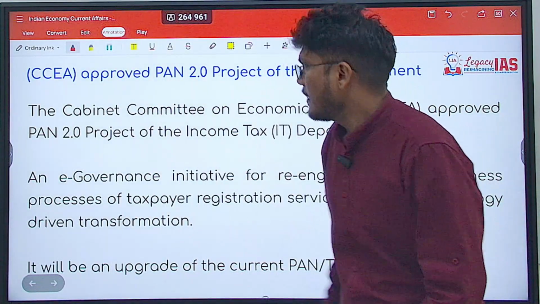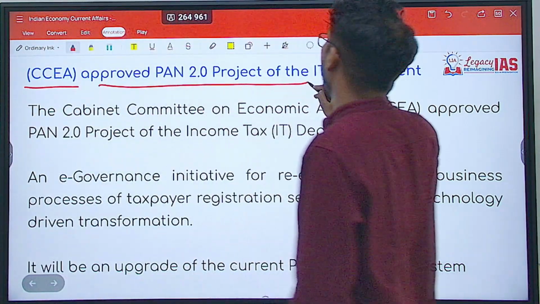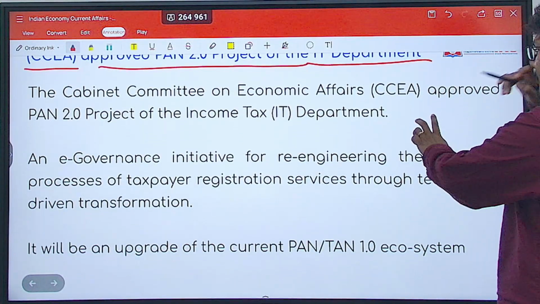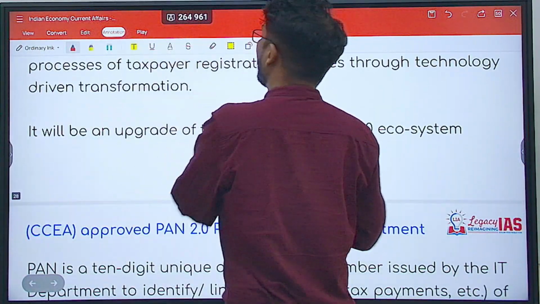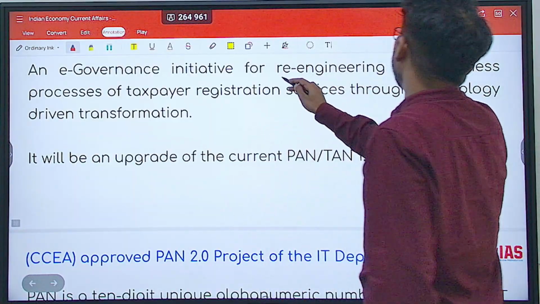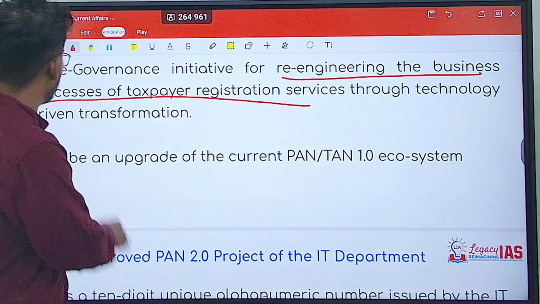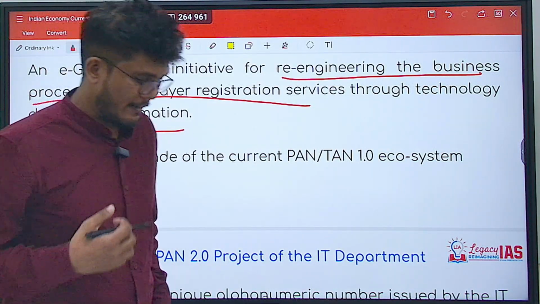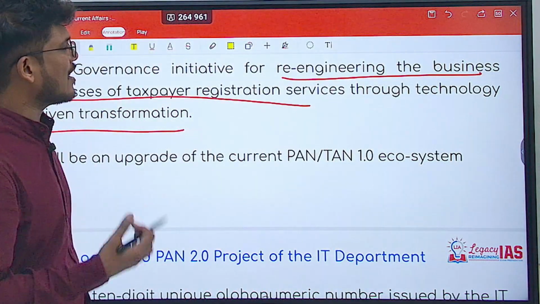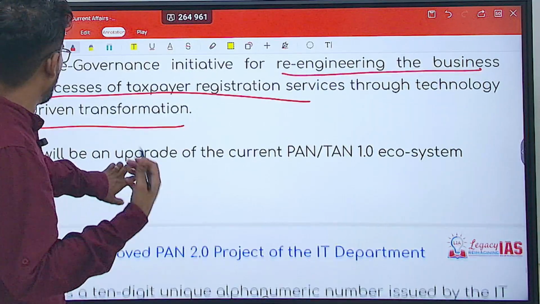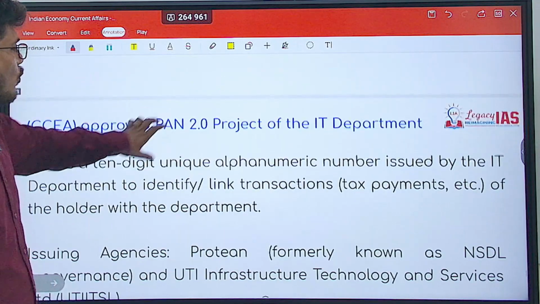All right, next. CCEA, that is Cabinet Committee on Economic Affairs, approved the PAN 2.0 project of the IT department. So what is it? It is an e-governance initiative for re-engineering the business processes of taxpayers' registration through technology-driven transformation. So now the PAN card is there, which has alphanumeric numbers. Now it will help to do business in an easier way. It will be an upgrade for the current PAN or TAN that is provided.